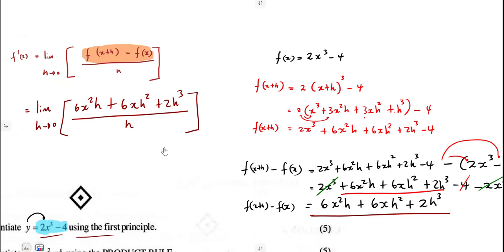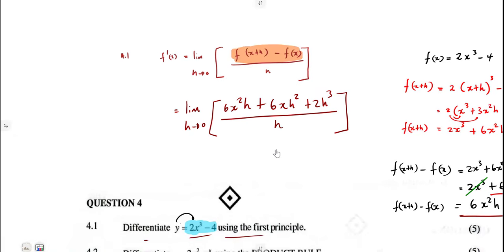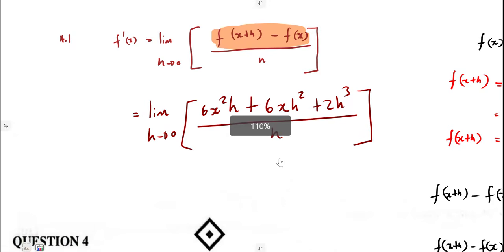And we can see that h is common in the numerator. There is h, there is h, there is h. So we can factor that h out in the numerator.